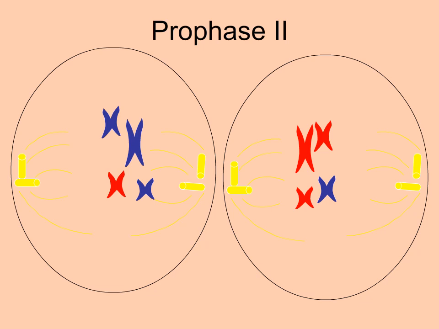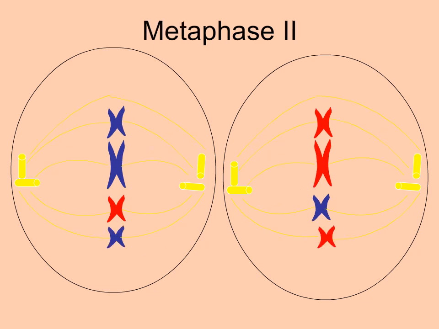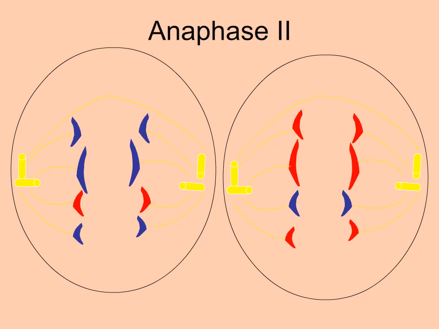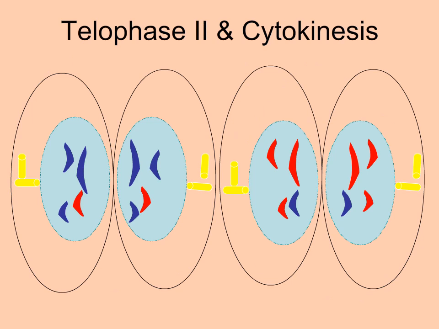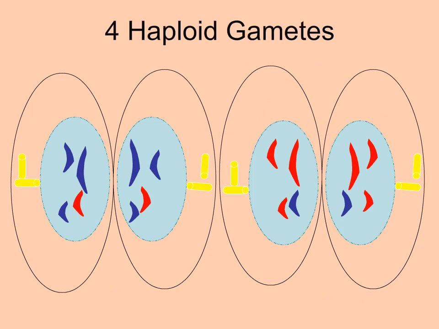In prophase 2, the spindle forms and attaches to the chromatids. In metaphase 2, the chromatids line up at the midplane. In anaphase 2, the chromatids separate. In telophase 2, the nuclei reform, and cytokinesis creates 4 daughter cells. Remember, 4 haploid cells are created by meiosis.